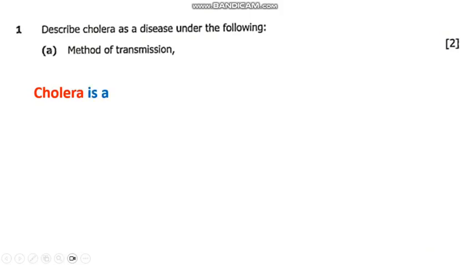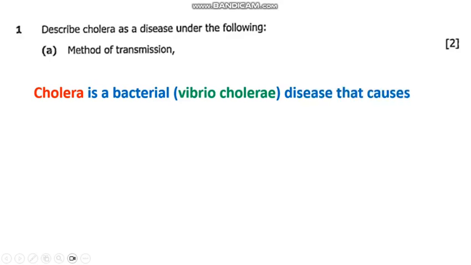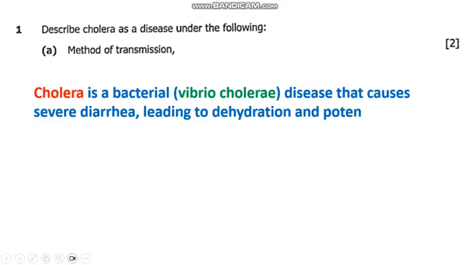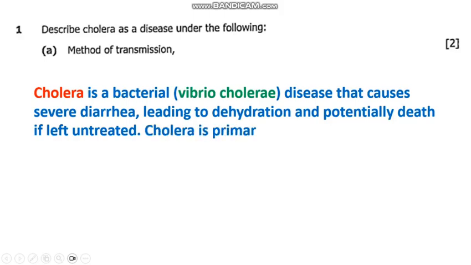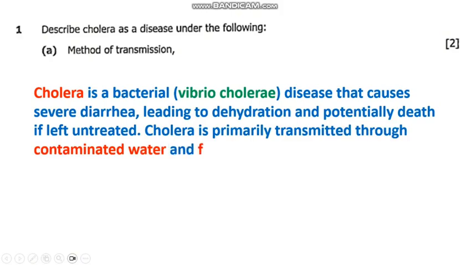So we can write our answer in paragraph form as cholera is a bacterial disease that causes severe diarrhea, leading to dehydration and potential death if left untreated. Cholera is primarily transmitted through contaminated water and food. So this Vibrio cholera is the causative agent for cholera. It's the one that causes the cholera.